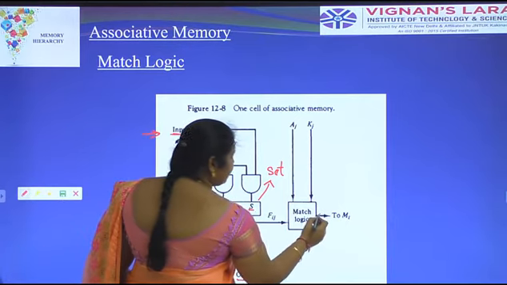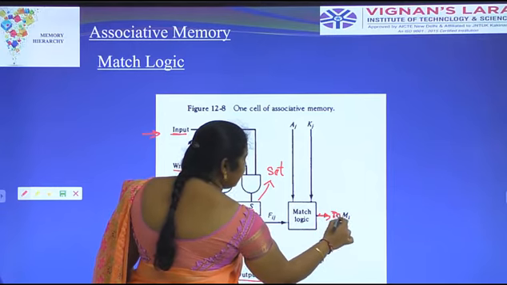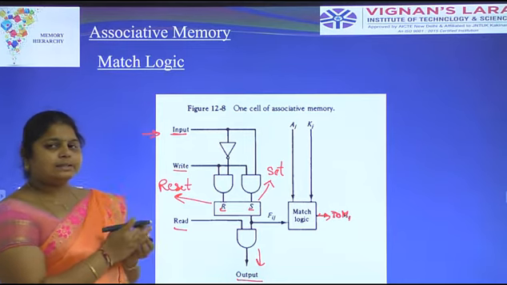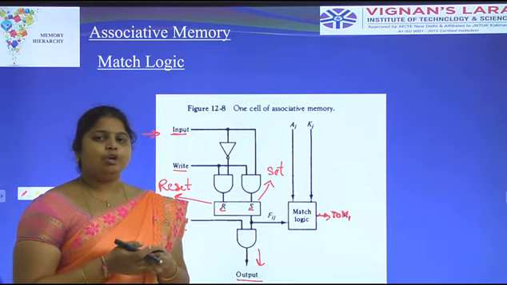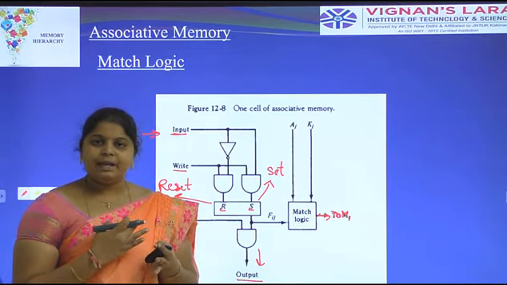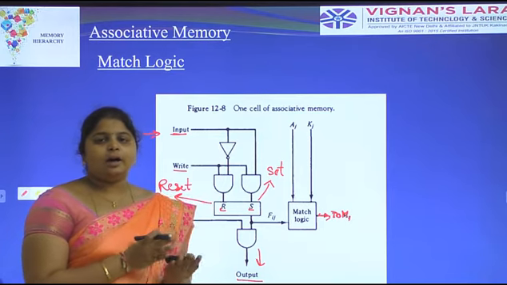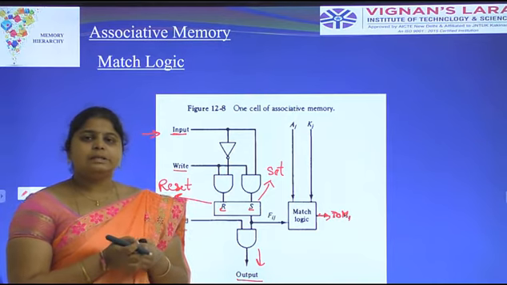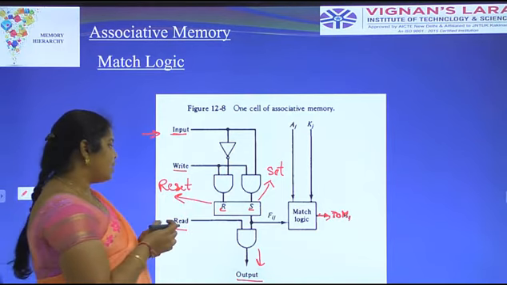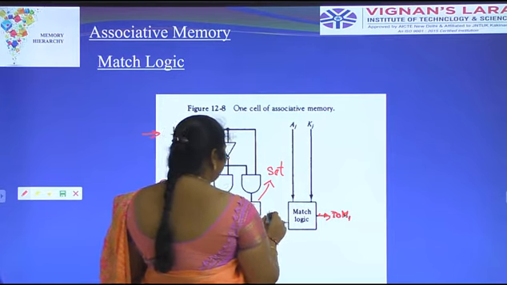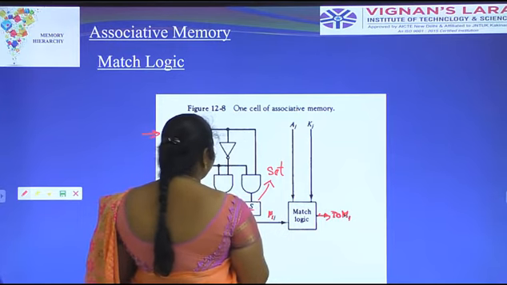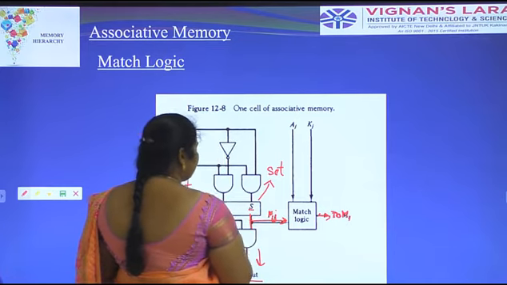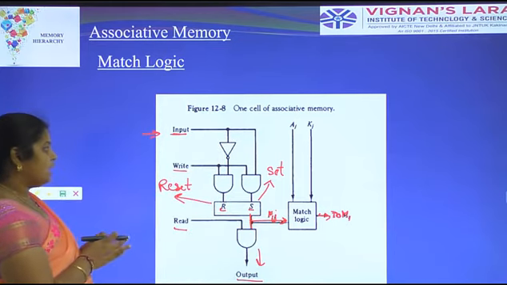Here we take T0 as a timing signal. Here Mi means match logic. Whether the argument register is identified with the associative memory, the match logic will be 1. Whether the argument register does not match with the associative memory, it is represented as 0. Here Fij means the output is coming to the match logic from the input register.